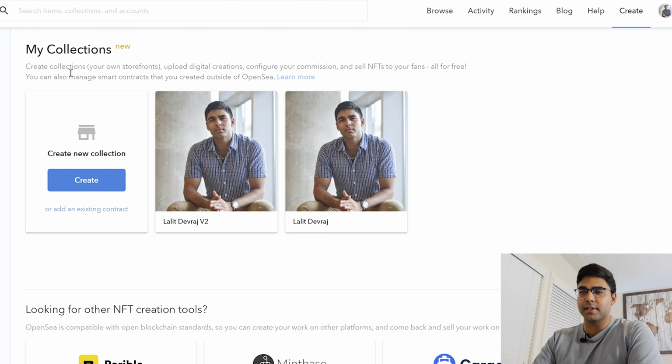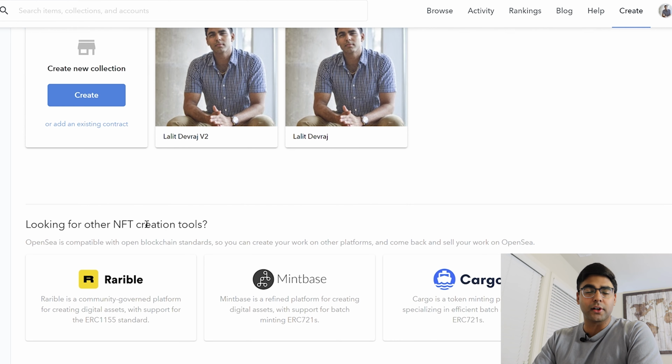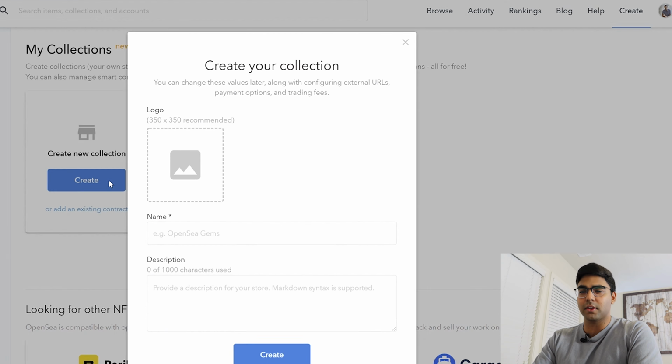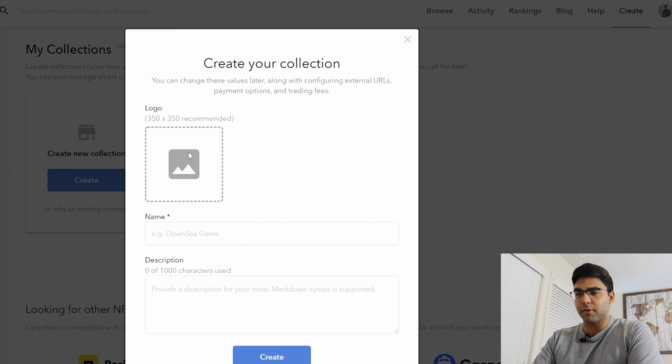So under my collections, it's create collections, your own storefronts, upload digital creations, configure your commission, and sell NFTs to your fans all for free. You can also manage smart contracts that you created outside of OpenSea. And so this is over here on OpenSea. And there are other NFT creation tools, for example, Rarible, Mintbase, and Cargo. And so when you press create new collection, for example, if you press logo over here, let's just say that this is my storefront main picture.